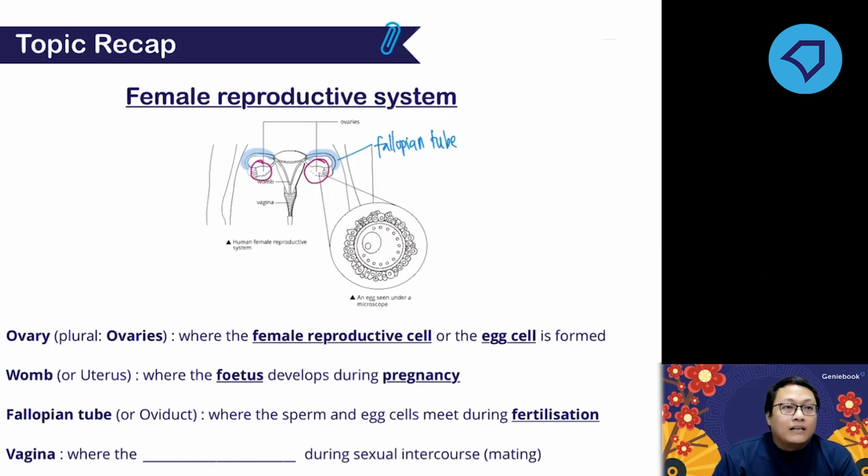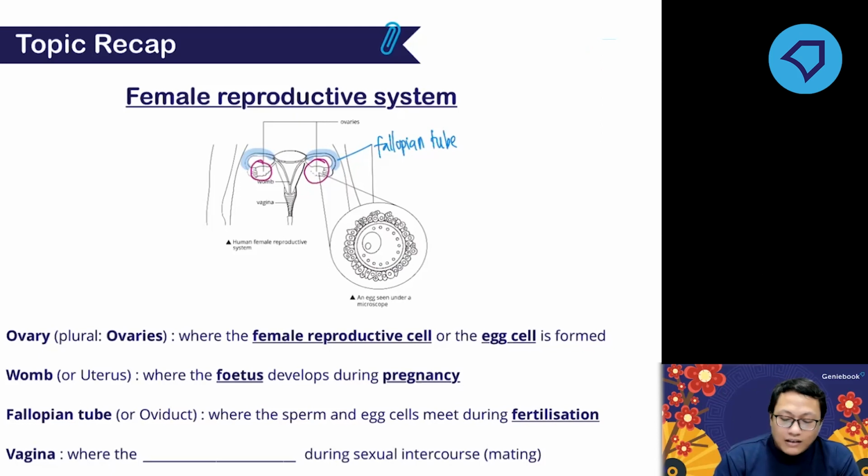How do you spell the other name of the fallopian tube? Oviduct. It's not duct with a K, it's duct with a T. Why is fertilisation spelled with an S, not a Z? Fertilisation with an S is British, and we are using British English. Fertilization with a Z is American English. They are actually the same, just one is British and one is American.